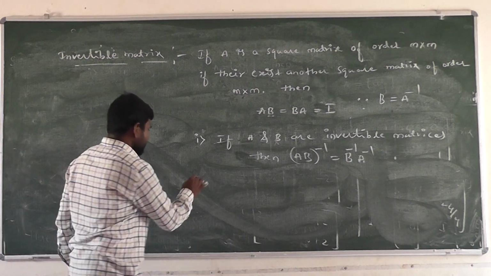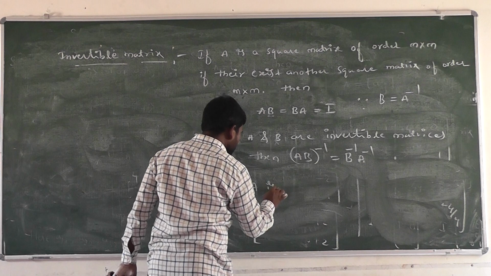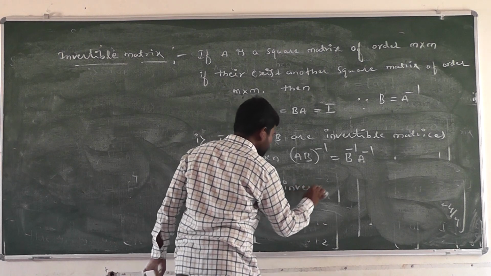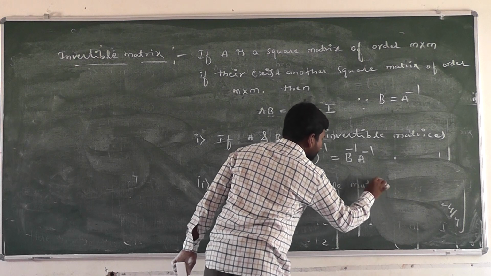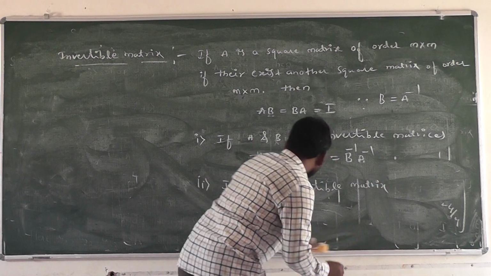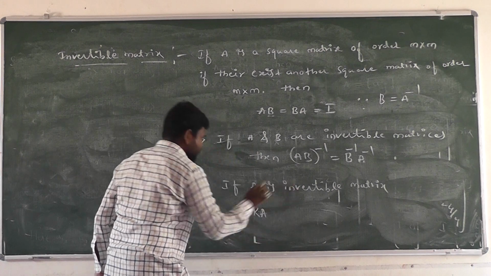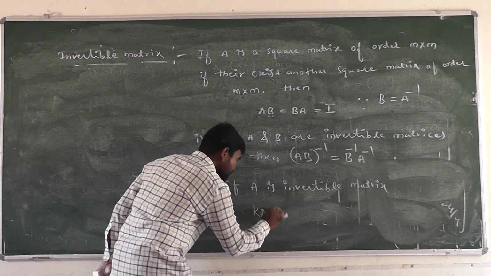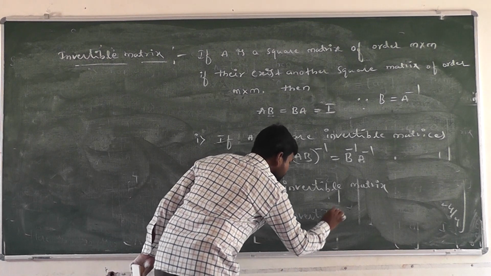And next, one more important thing here. If A is an invertible matrix and we multiply it by any scalar k, then kA is invertible.